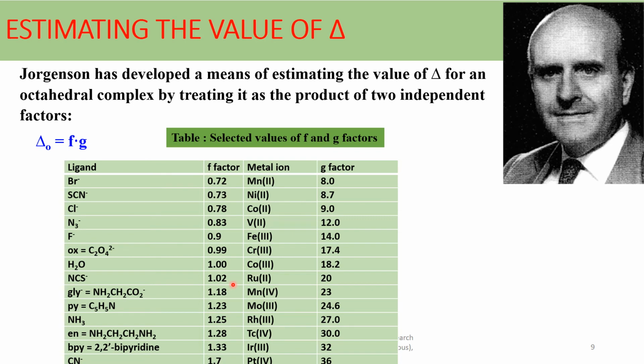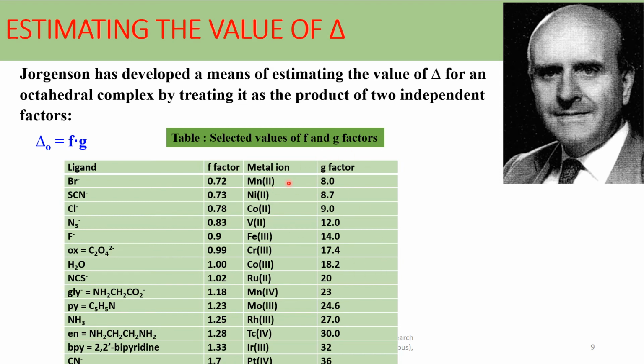is 1.02, glycinate 1.18, pyridine 1.23, ammonia 1.25, ethylene diamine 1.28, bipyridine 1.33, cyanide 1.7. For the metal ions, the G factor is given.